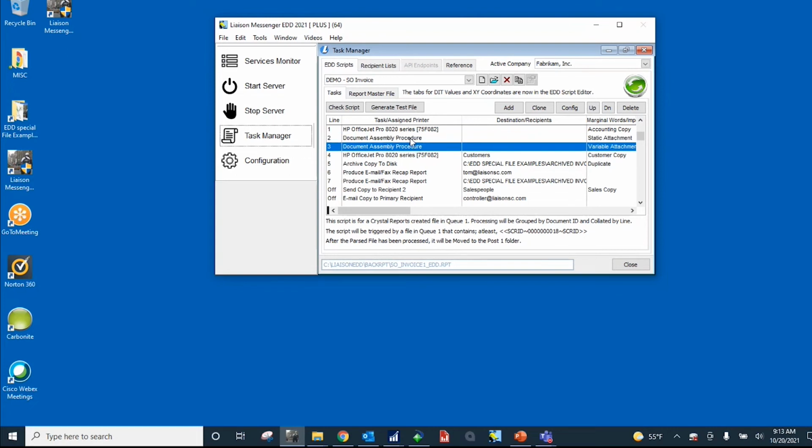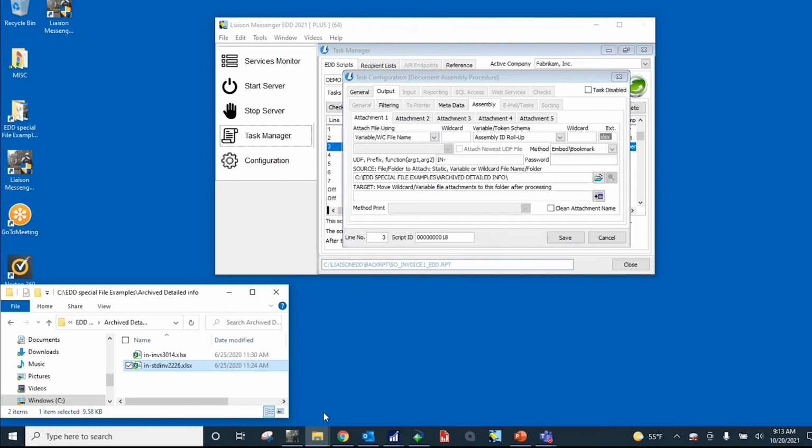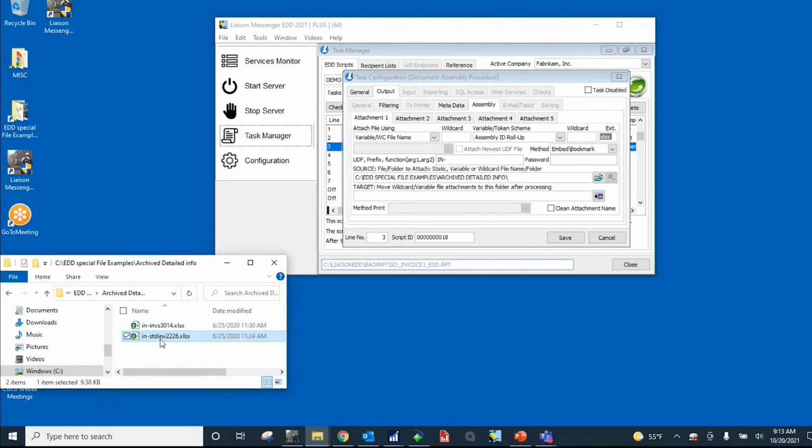Now this example here is a variable attachment. So every invoice will have different attachments included with them. What's happening on this line is we're saying map to a folder. This is detailed information, and you can see it's actually an Excel file here coming from another system. So I have a folder down here of detailed information, and files are saved where the name of the file contains the invoice number. So to access that Excel file, we're using the invoice number on the invoice that's being processed, using that data to go into the folder and retrieve a supporting document. Typically they're PDFs that we're attaching, but here we're attaching an Excel file and I'm embedding that into the PDF.